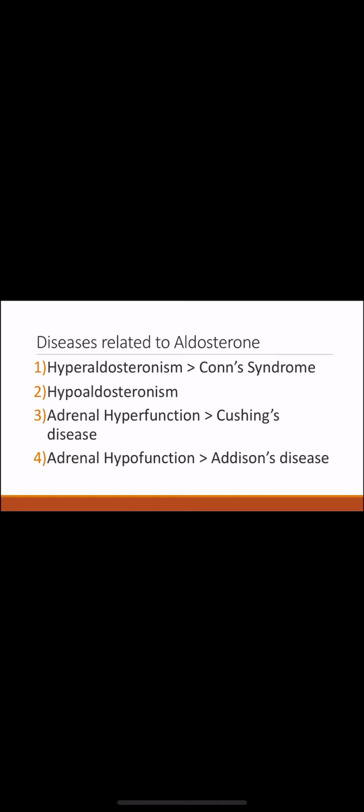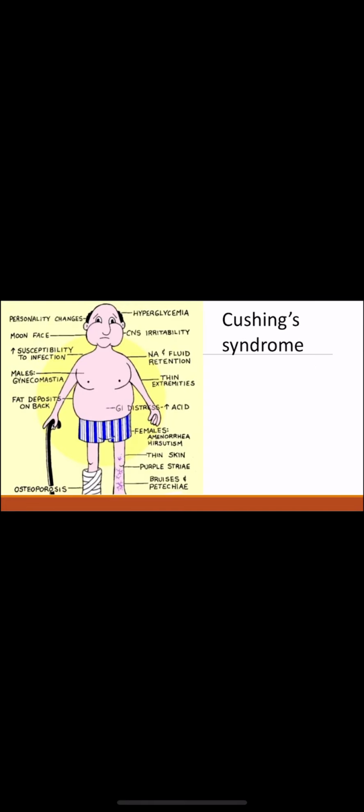Diseases related to this whole thing: hyperaldosteronism can cause Conn syndrome, and there is hypoaldosteronism. Then there is adrenal hyperfunction causing Cushing's disease, and adrenal hypofunction causing Addison's disease. So this is Cushing syndrome. You have already studied it in physiology.